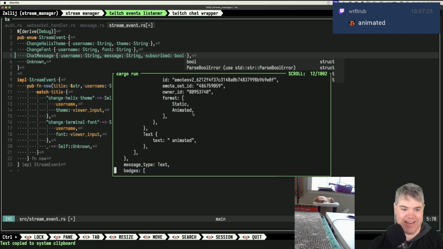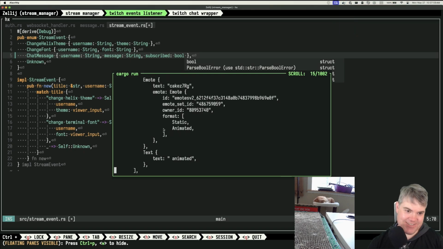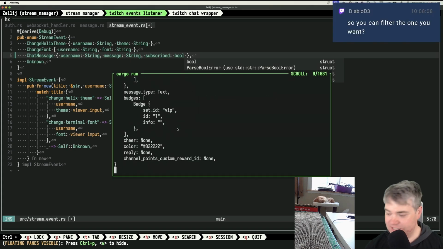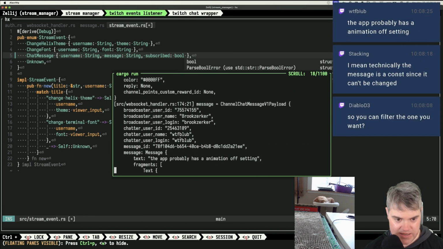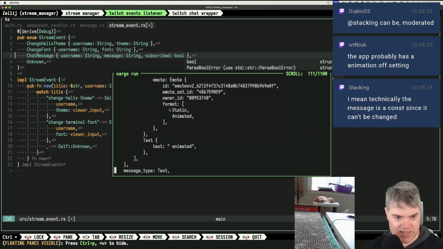What? Wait. That message had one emote in it. It's both animated and static. Twitch. Okay. Oh, because there's both? Okay, hold on. I've never really done anything with the emotes before. Hold on. Let me go find this one again. There's a URL that you can go to, right? Oh, look at text animated. Okay, so this is the animated one.